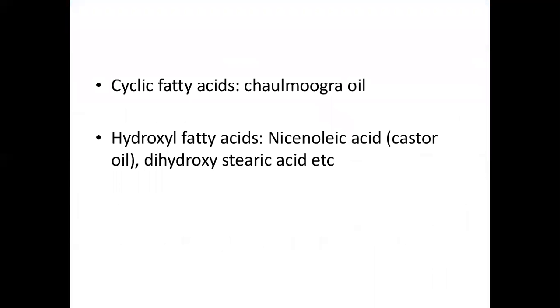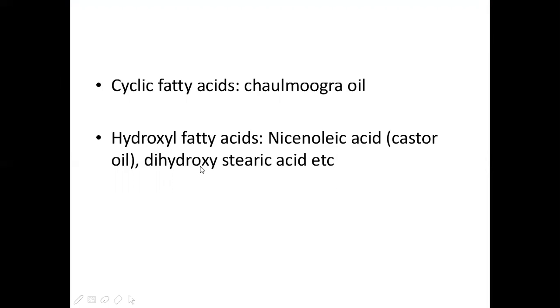Along with these fatty acids, we have cyclic fatty acids and hydroxyl fatty acids. Cyclic fatty acids means, till now we have seen linear fatty acids. If the molecule of this fatty acid is in a cyclic fashion, then we call it a cyclic fatty acid. This fatty acid is seen in an oil called chaulmoogra oil.